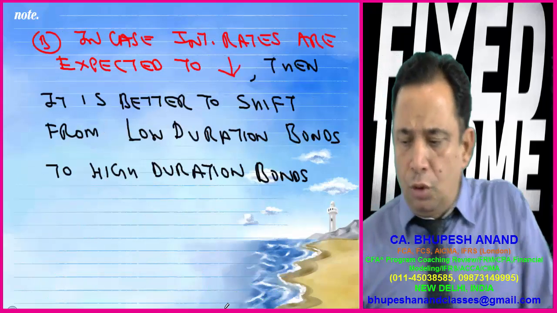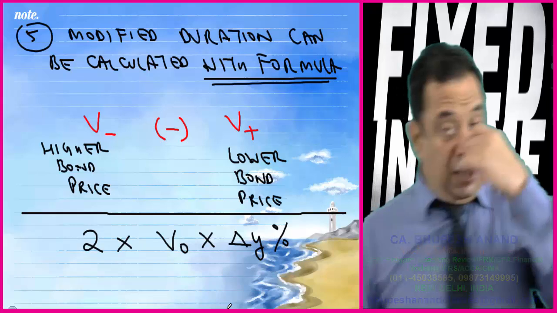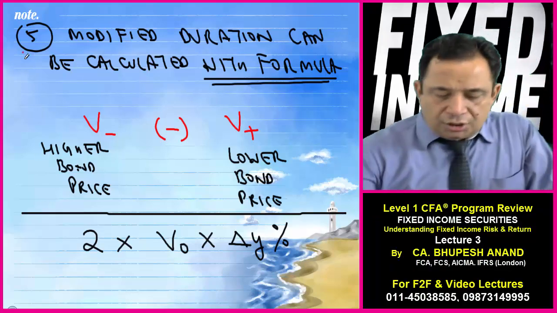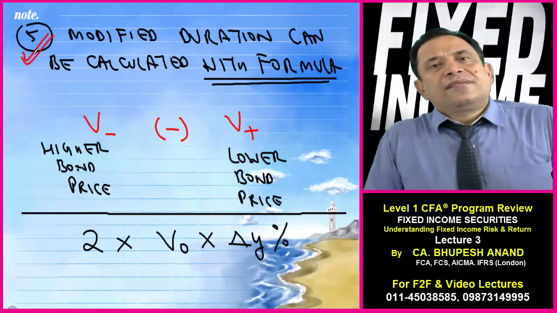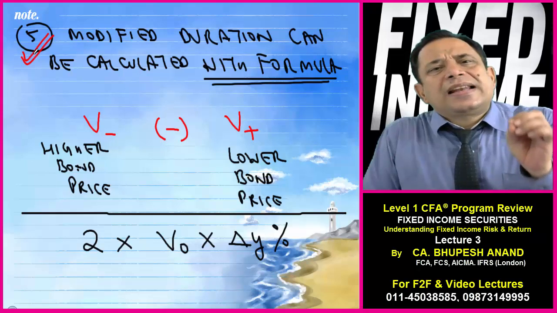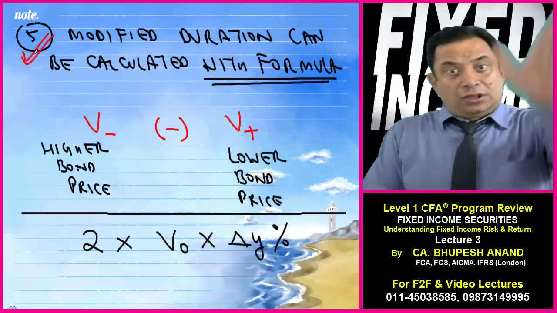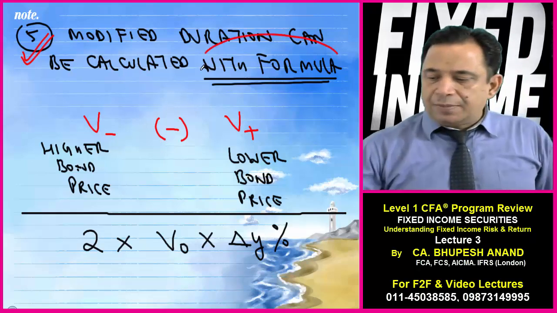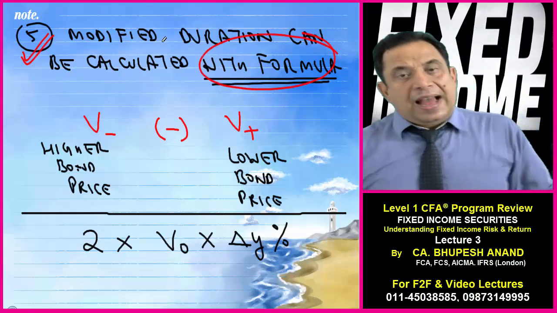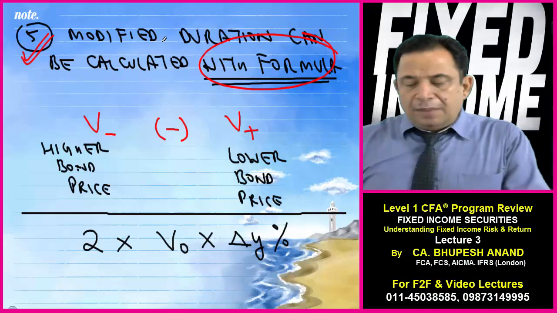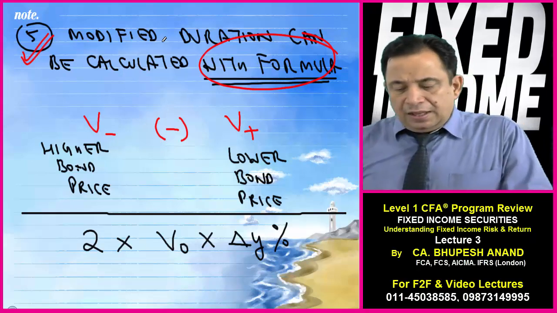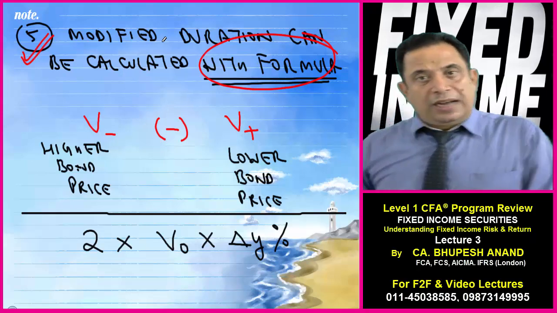So let me move to a new point which I want to share with you with the help of a calculator also. With very easy muscle memory, I can calculate modified duration. So please write down this 5th point. Modified duration can be calculated with the help of a formula and with the help of a calculator: V minus minus V plus upon 2 into V0 into delta Y percentage.